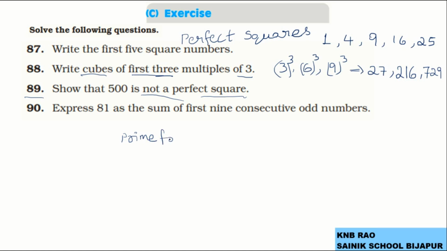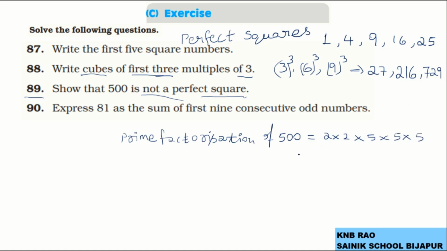So go for the first prime factorization of 500, which is 2 into 2, 5 into 5 into 5.